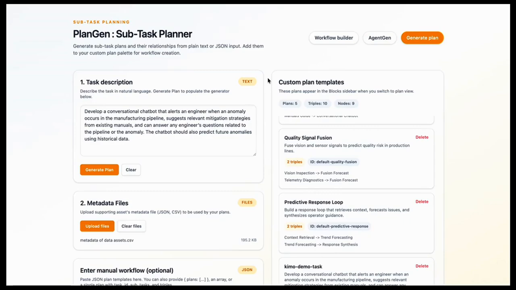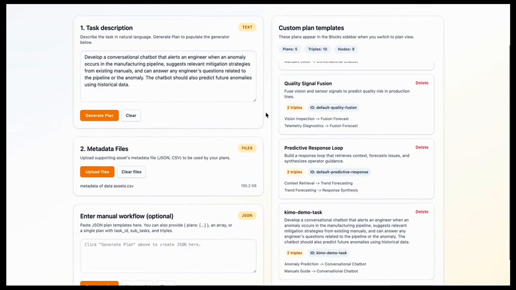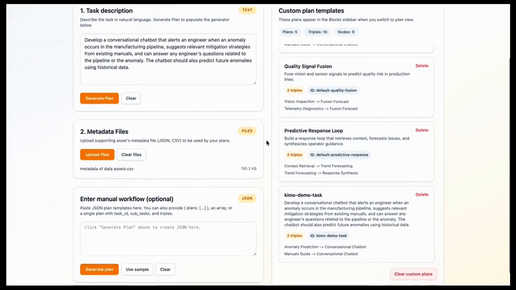Now let's check out the user interface. Upon launching the interface, this is the first page we see. That is PlanGen. PlanGen takes an input of task description along with metadata of data assets, and custom plan templates can also be seen on the side, which are from the prior ontologies.